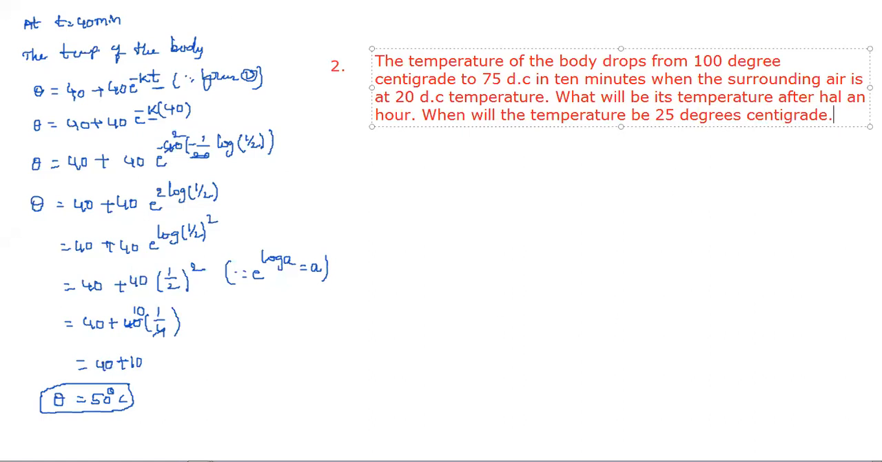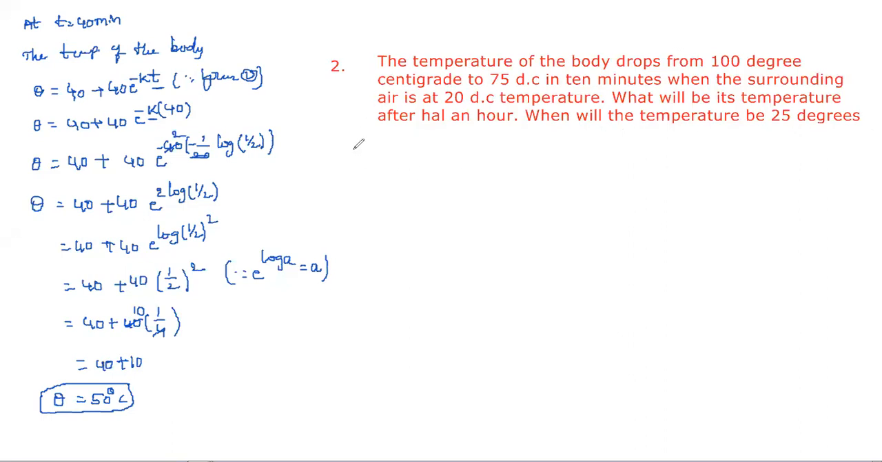This is the question they mentioned here. First you need to understand the question clearly and what information they give. That is very important. The temperature of the body drops from 100 degrees centigrade to 75 degrees centigrade in 10 minutes, when the surrounding air is at 20 degrees centigrade. What will be its temperature after half an hour? And when will the temperature be 25 degrees centigrade? So this is the question.